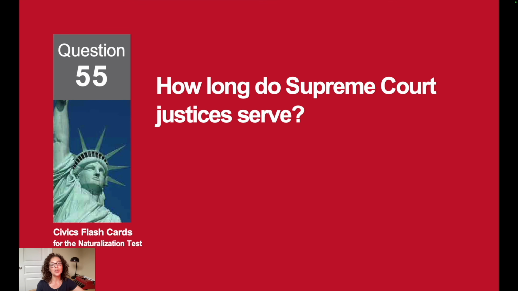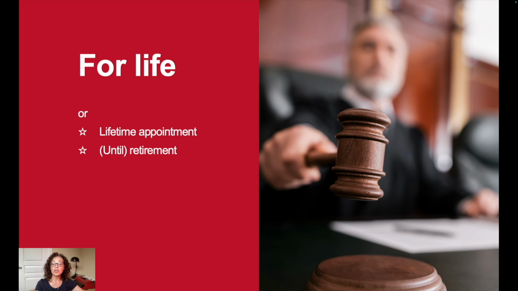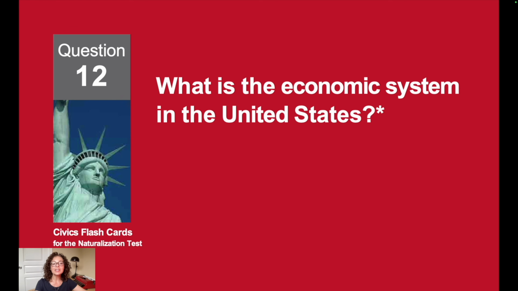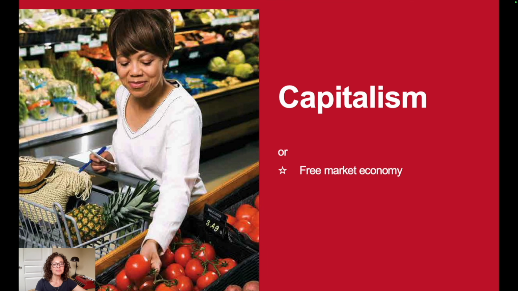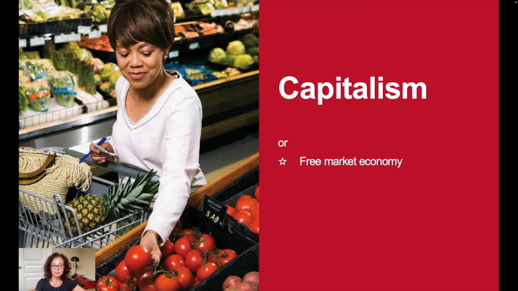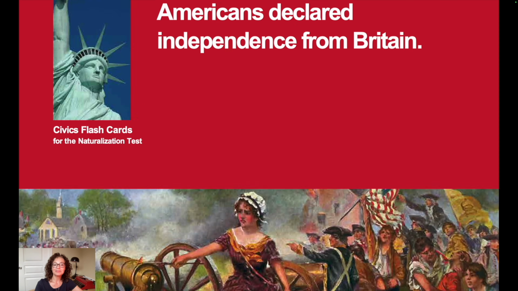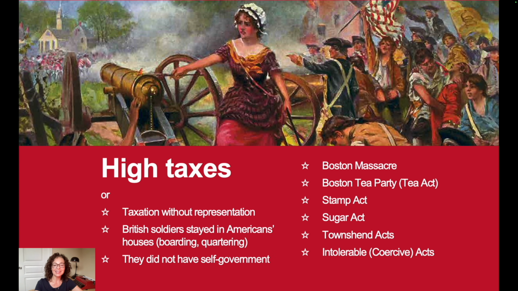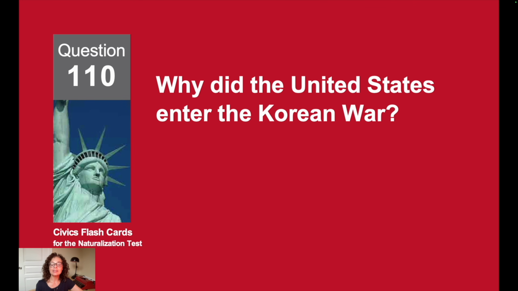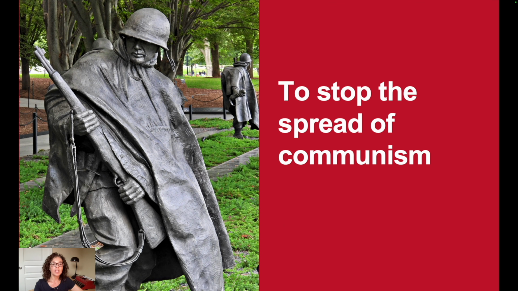How long do Supreme Court justices serve? For life. What is the economic system in the United States? Capitalism. Name 1 reason why the Americans declared independence from Britain. High taxes. Why did the United States enter the Korean War? To stop the spread of communism.